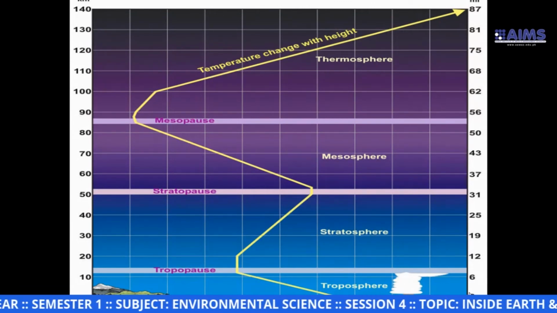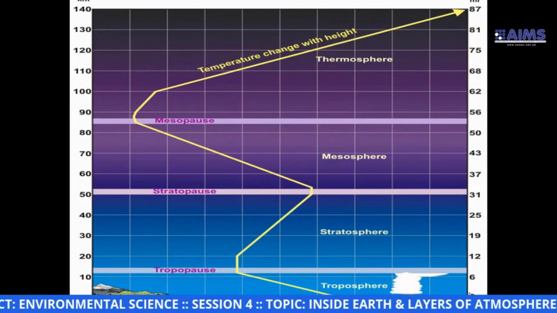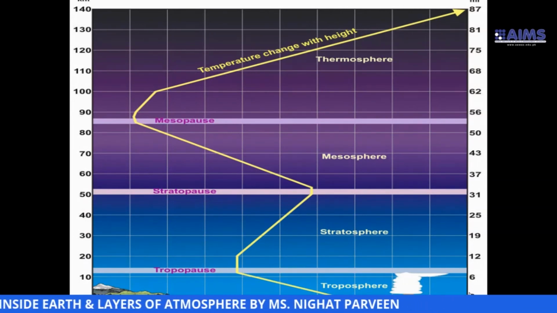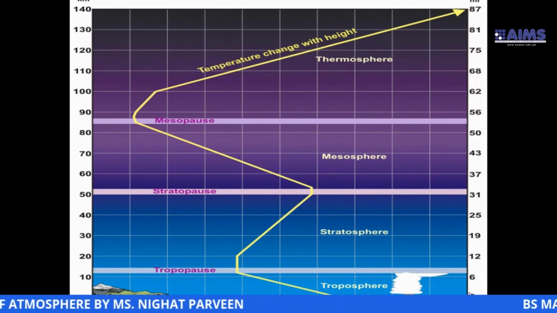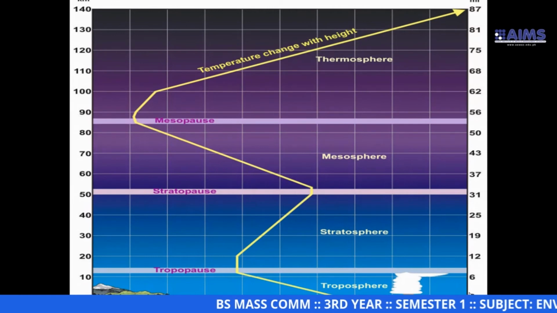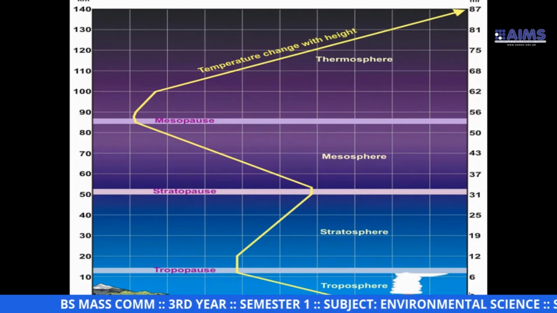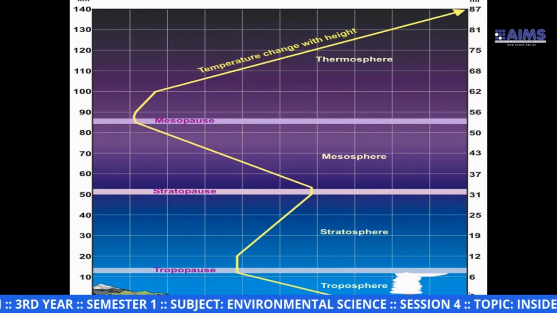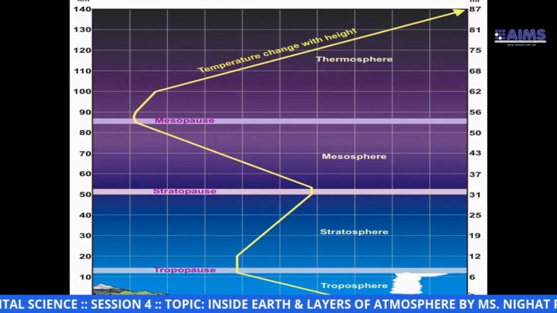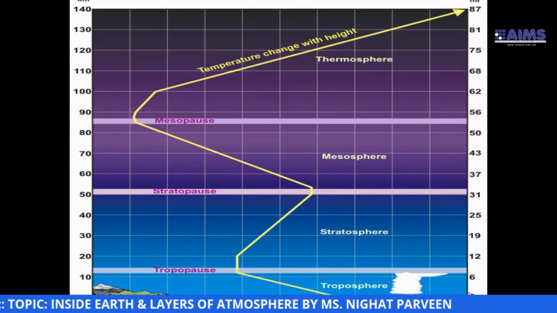Believe me, if you look carefully at this graph, you won't take more than 2 minutes to draw this labeled graph because you guys are smart enough. You know how to look carefully. Go through it in a very careful mood, understand the graph and make your life easy.